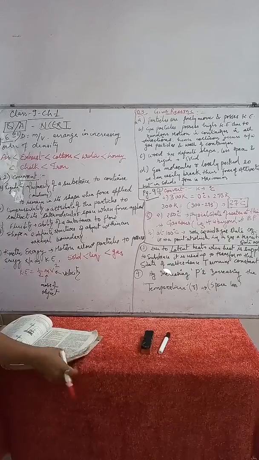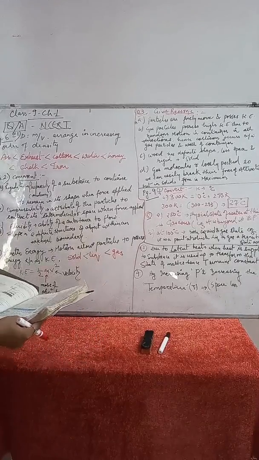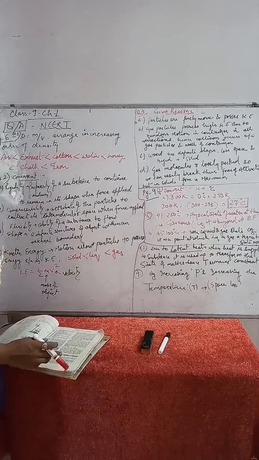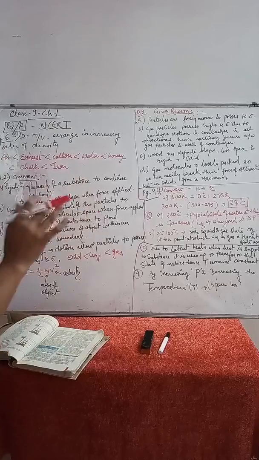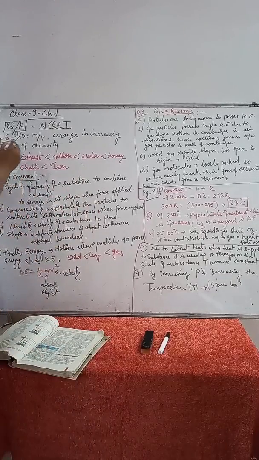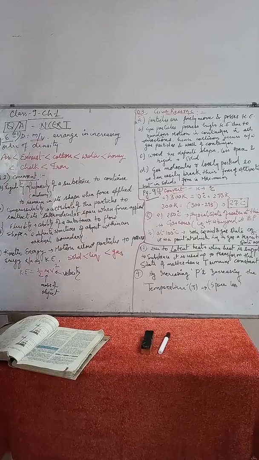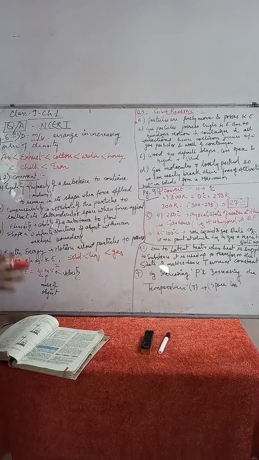Okay, so on page number 6 in your NCERT book, question number 1, you have to arrange the following things according to their increasing order of densities. As we all know, the formula of density is mass upon volume. So it is directly proportional to the mass and inversely proportional to the volume of that particular object.